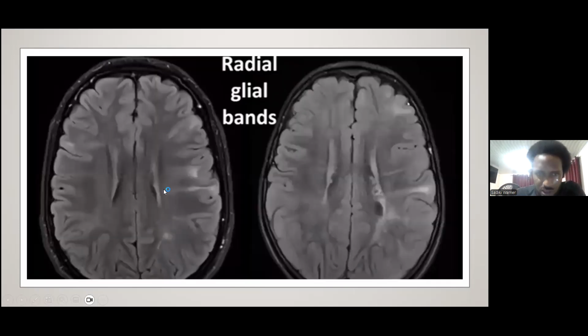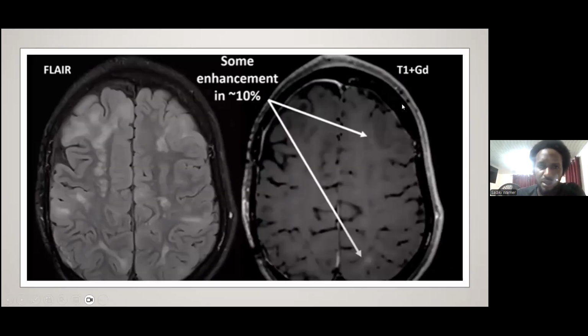They're actually better seen here, the radial linear bands on both images, and we're able to notice a lot of the cortical tubers as well, scattered about the brain. Now, we also did say that just a few of them, approximately 10%, will enhance with contrast. On the left is a FLAIR, and on the right is a T1 with gadolinium. Out of all these subependymal tubers that we see here, only 2 of them are actually contrast enhancing, and not very brightly.